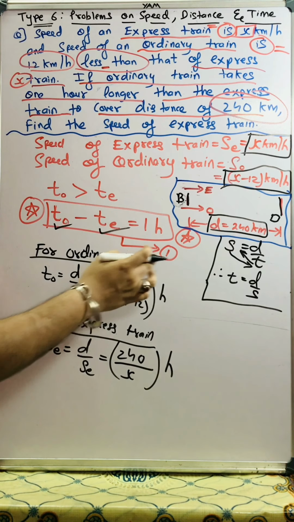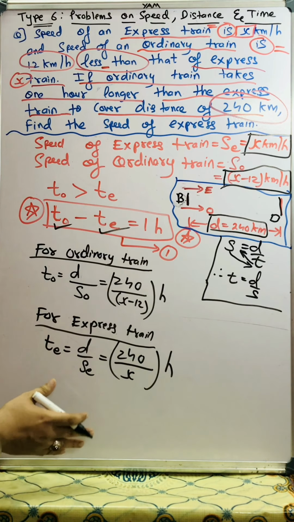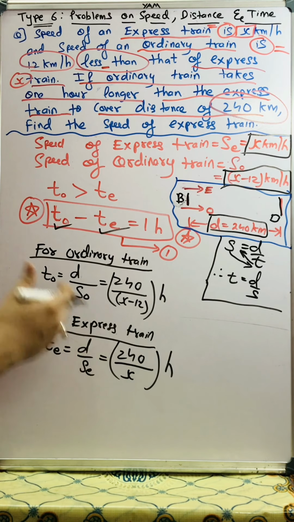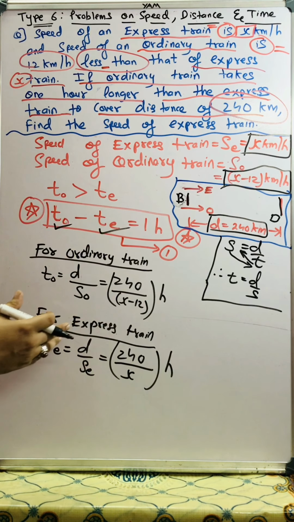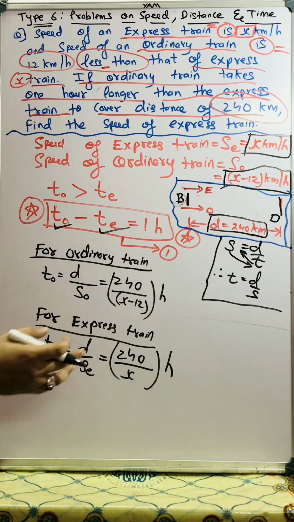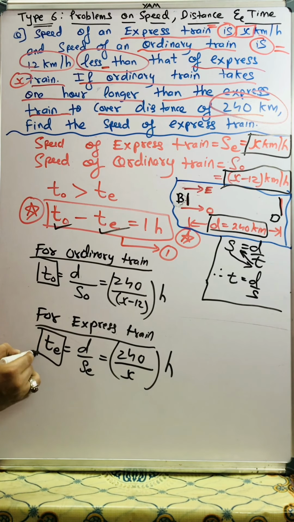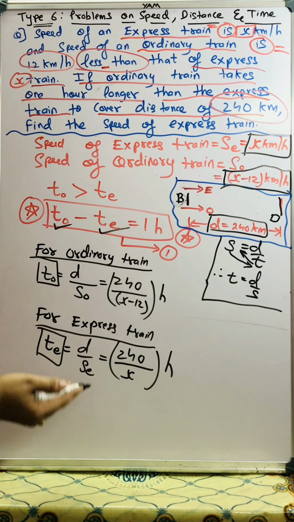So students, for equation 1 I have all the data. Now I don't have place, so I'll pause the video over here. You will also do it in the next screen. What I will do is substitute the value of T subscript O, the time of the ordinary train, and T subscript E, the time of the express train, in equation 1. That's it, and we'll get an equation. Please pause the video, all of you.